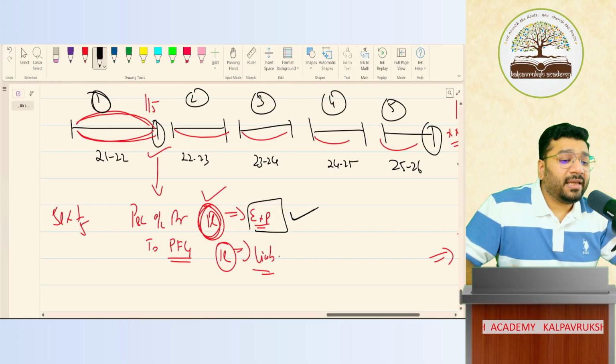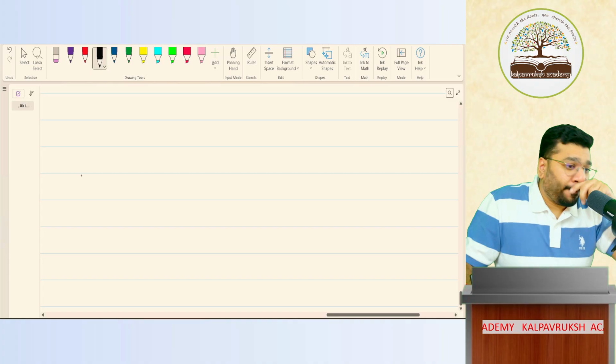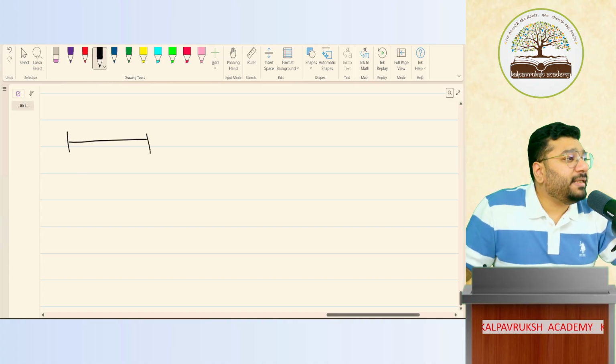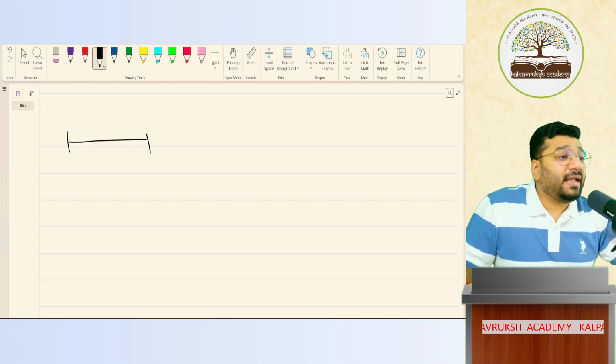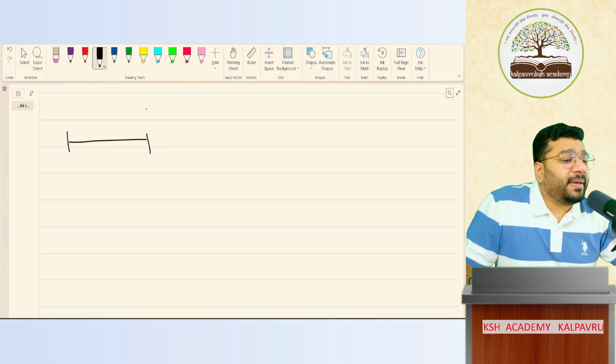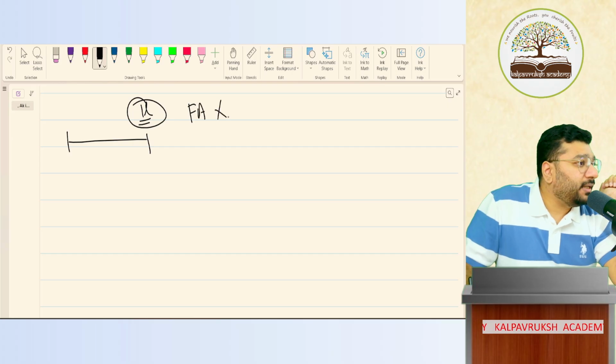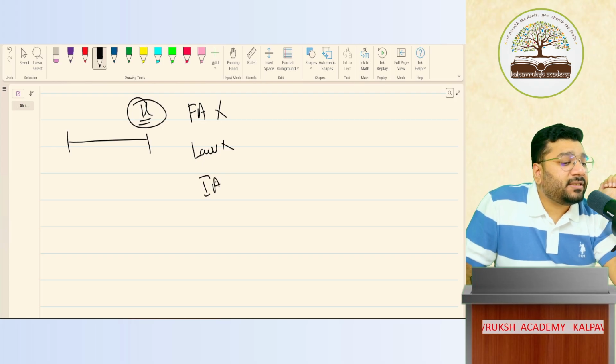Purinjada? I'll give one more example. In the past 15 years, it so happens that if any employee in the company is there for 5 years, and after that, if he is quitting the organization, the company pays a lump sum of 1 lakh rupees. But this point is not agreed anywhere in the formal agreement. It is not there. Nor does any law say it. Nor is this any industry practice.